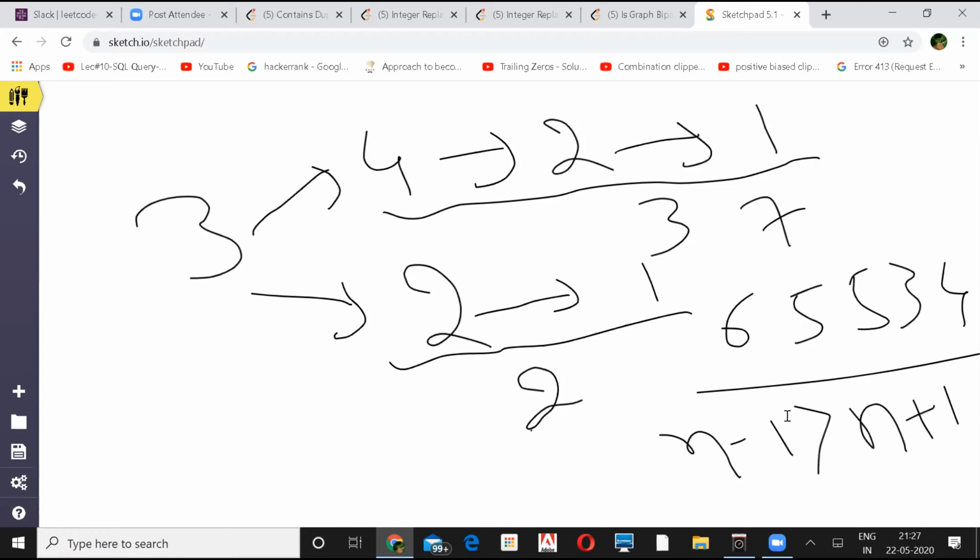No, n plus 1. But this is an even number, right? So if it's an even number, you don't even have to do this. You directly do n by 2. I think it was 65535. Okay, then that makes sense. Because if you add 1, it's going to be 64k, correct? Yeah.